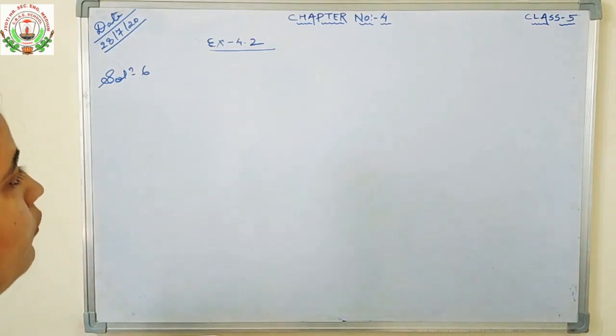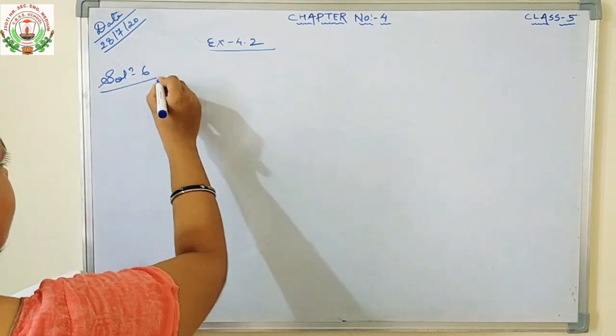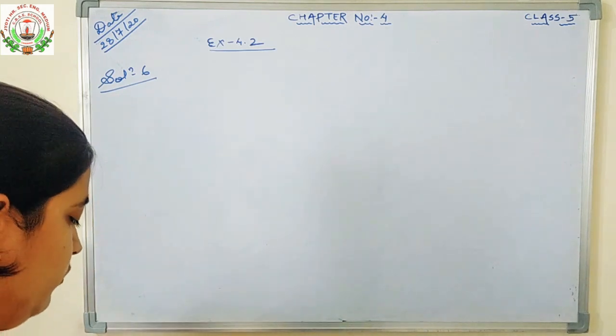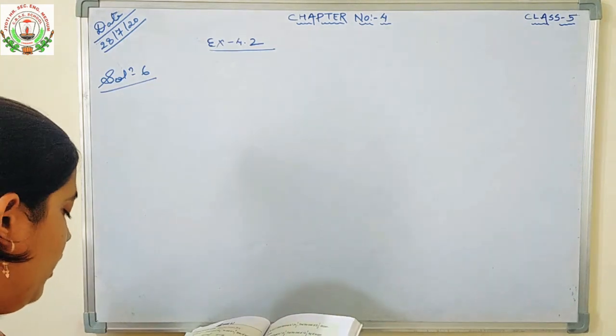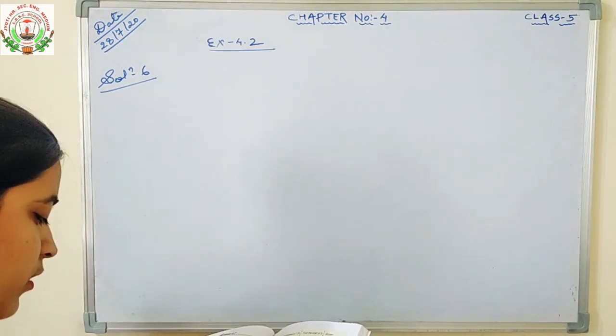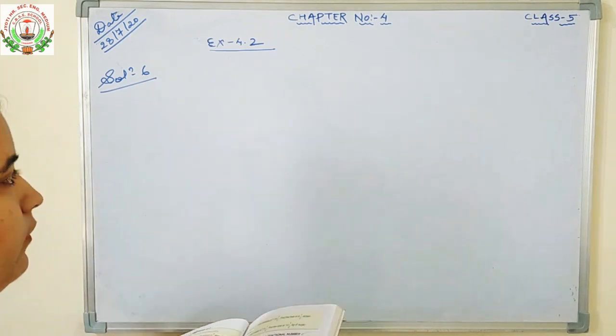Today we will continue with our exercise number 4.2, solution number 6. Till question number 5 we have learned in earlier classes. So we will start with our question number 6. Question number 6 is, a car covered 29 1/2 kilometer in 1 hour. How many kilometer will it cover in 8 1/2 hours?